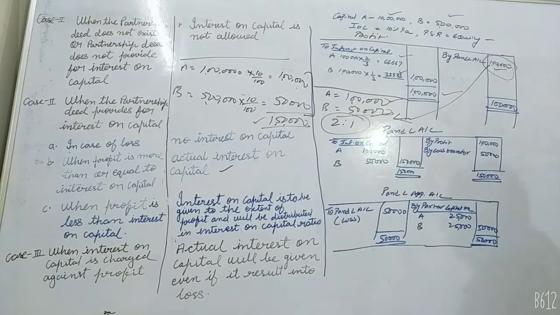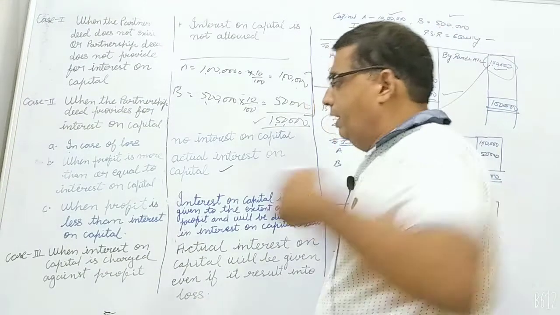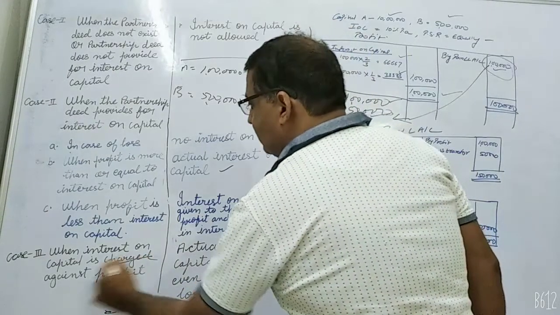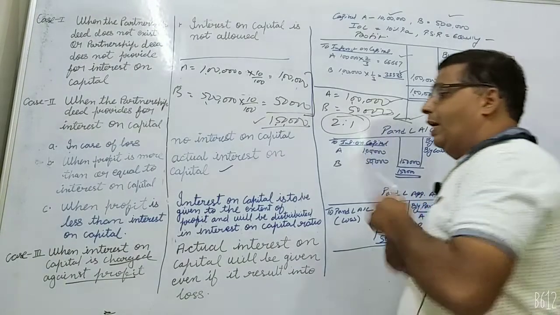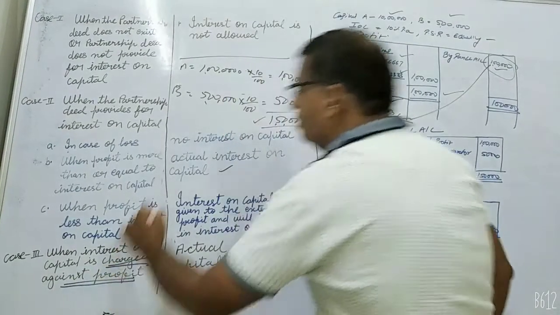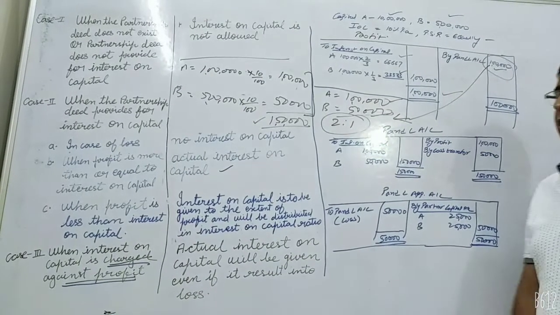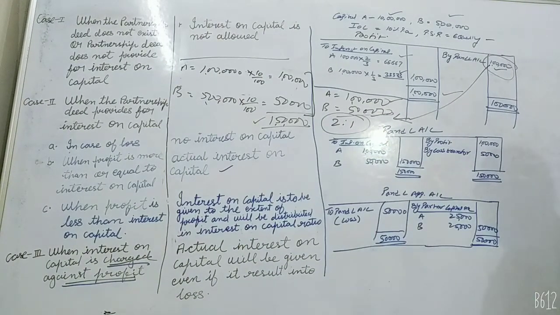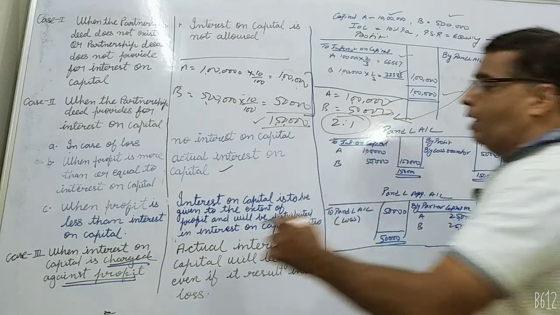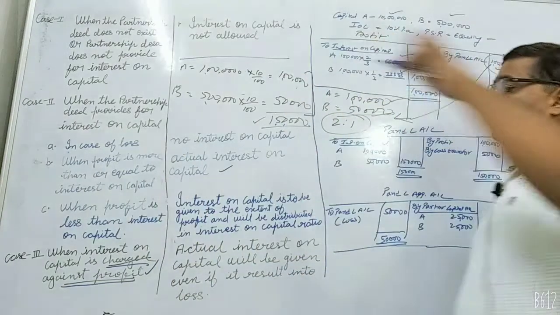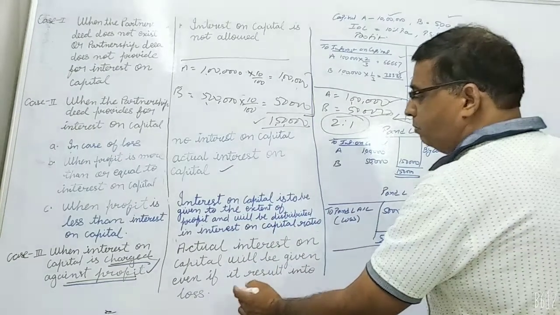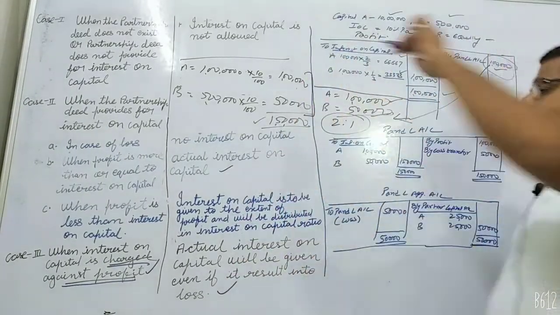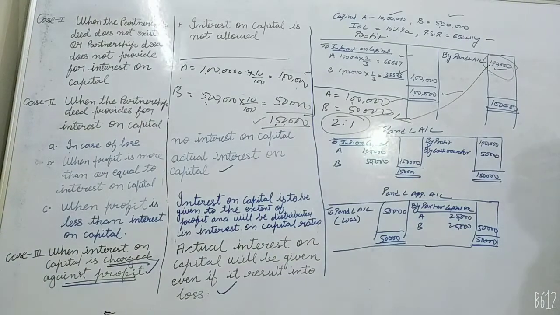Now let's take the third case, where interest on capital is charged against profit. Here you have to see the word charge. Charged against profit means it is a part of the profit and loss account. So in this case, interest on capital will not be shown in the profit and loss appropriation account, but in the profit and loss account, because the word charge is there. So when the words charged against profit are there, we have to give the actual amount of interest on capital even if it results in a loss to the business.